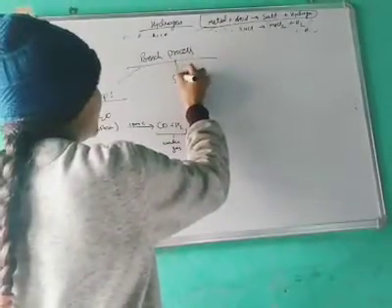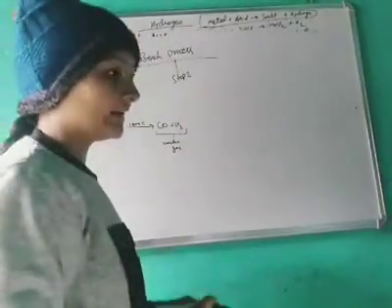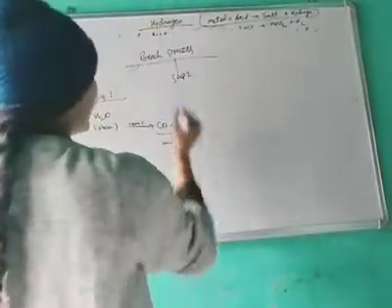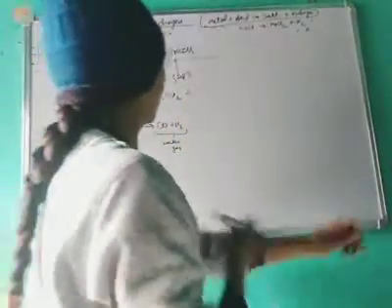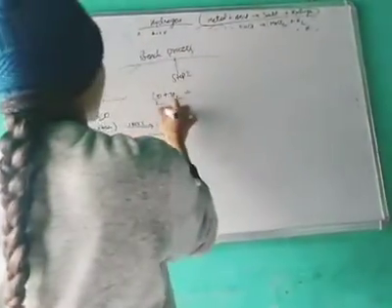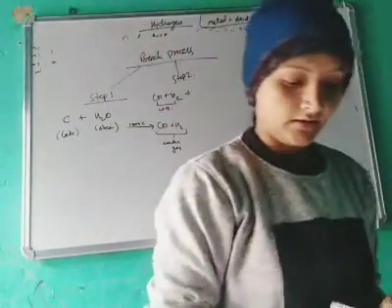Next there is step 2. In step 2, this water gas will again be diluted with excess steam.